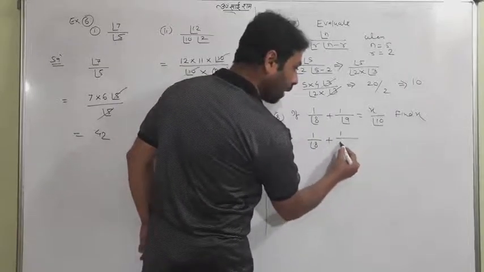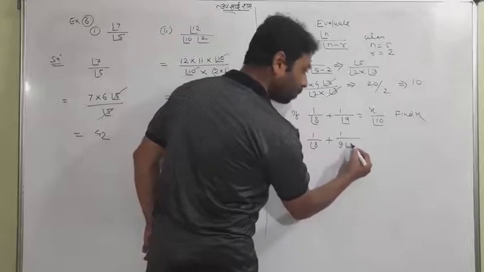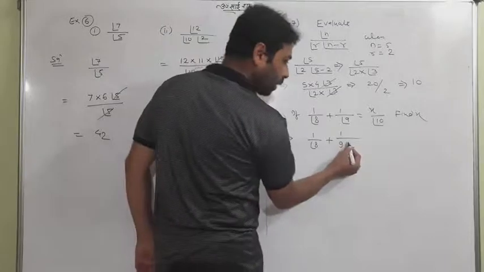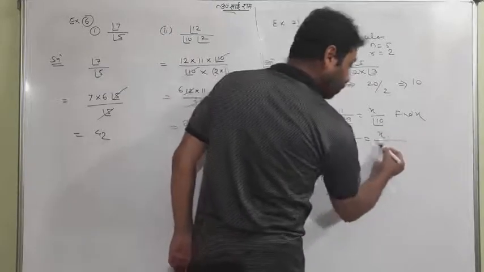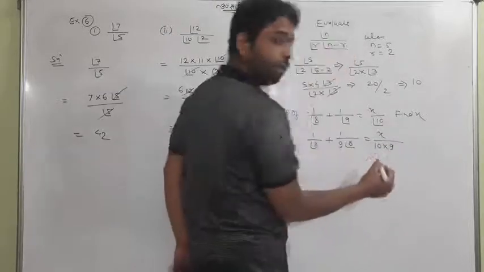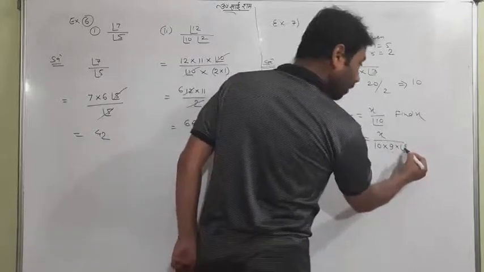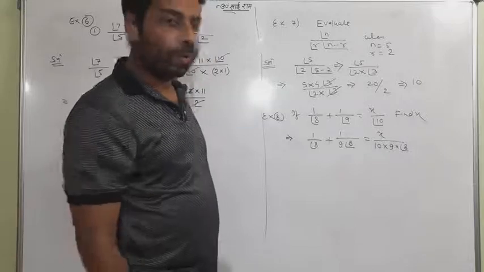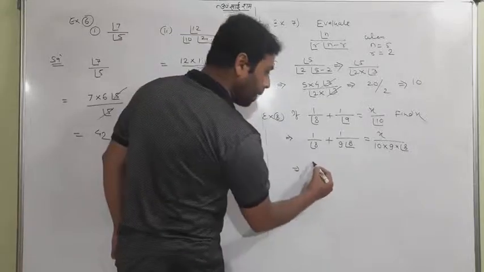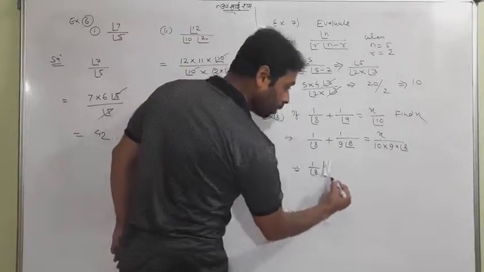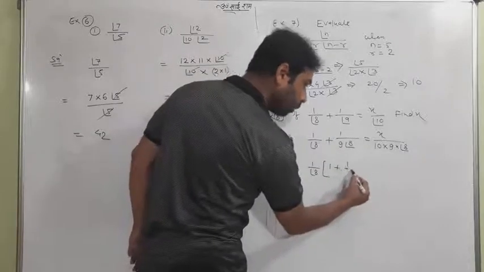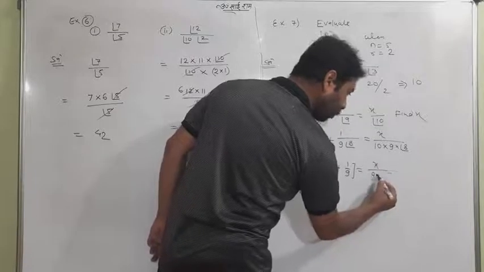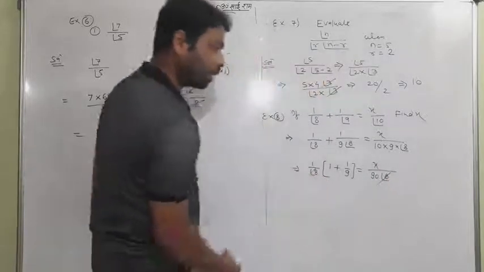This is 9. I will write 9 into, I want to close here because after 9 it is coming 8. So it is 8. And what about 10? 10 into 9 into what is coming? 8. So you know that 8 will come everywhere. So okay, now take 8 out common. So what is remaining here? 1. What is 1 by 9? It is x by 10 nines are 90 into 8. You know these two will be cancelled.